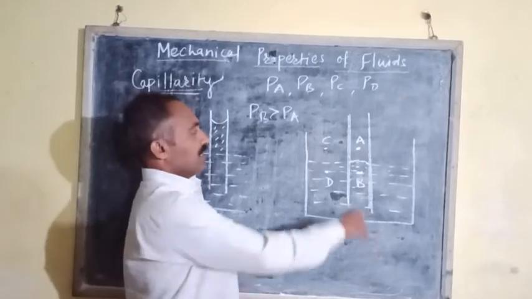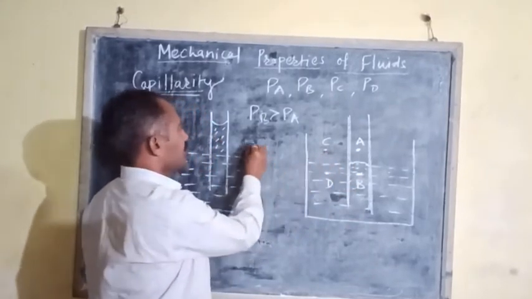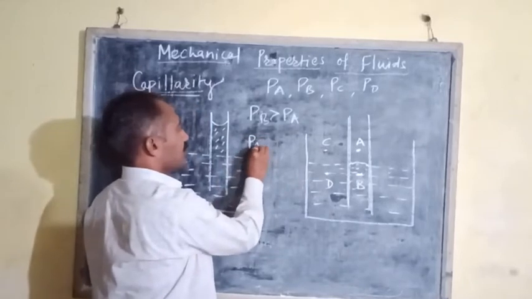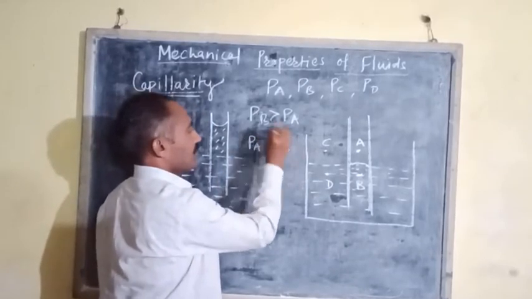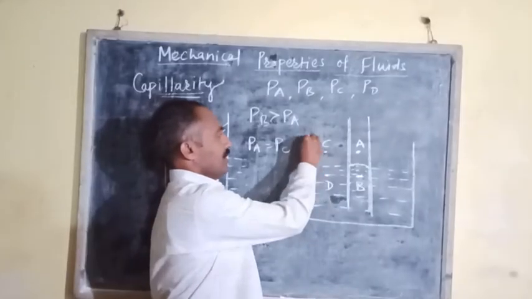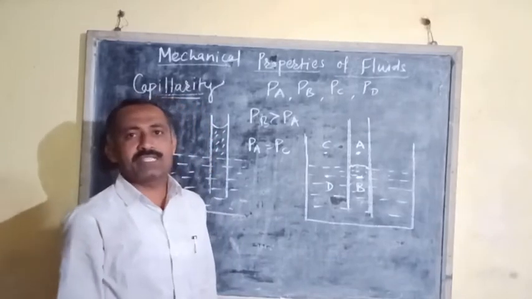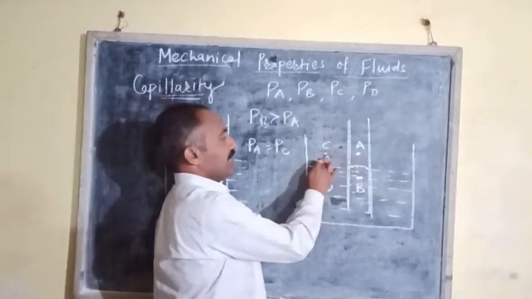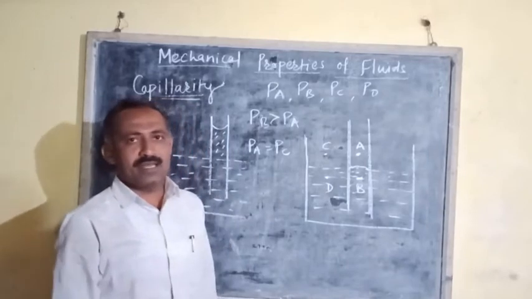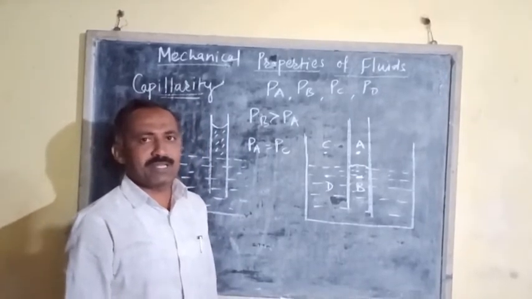Now the pressure at point A is equal to the pressure at point C, because both points are above the liquid level where there is atmospheric pressure only. Both points are in air, therefore at points A and C there is atmospheric pressure.